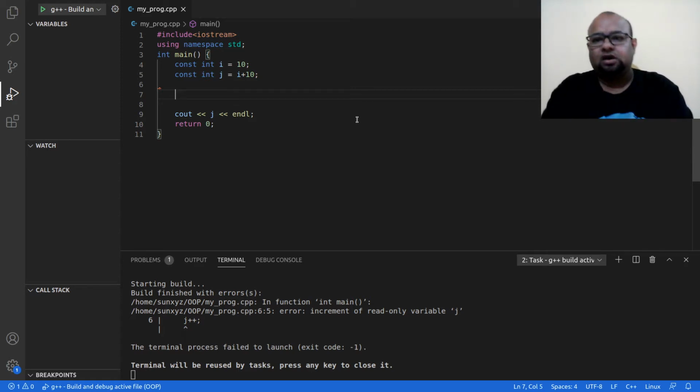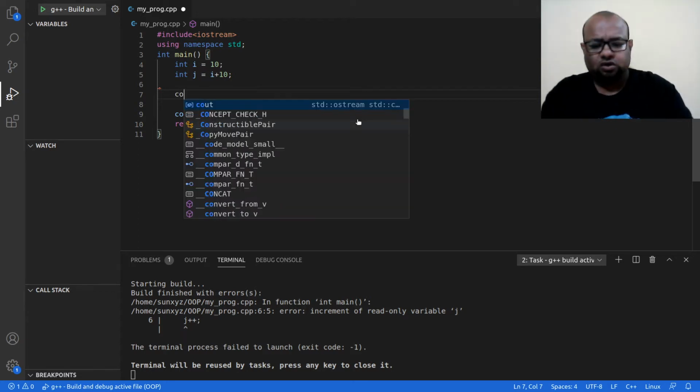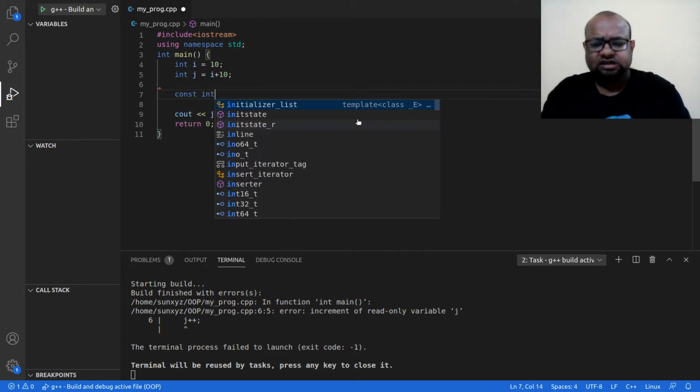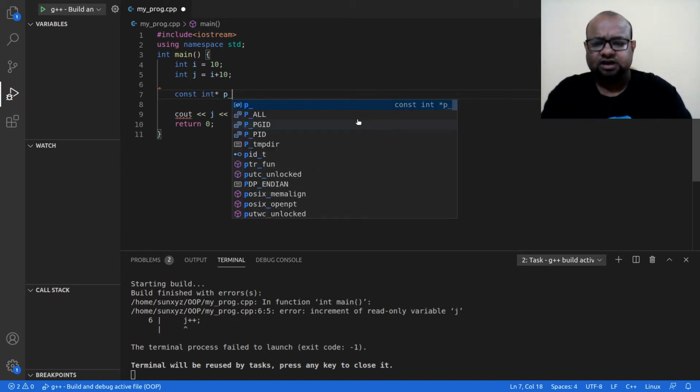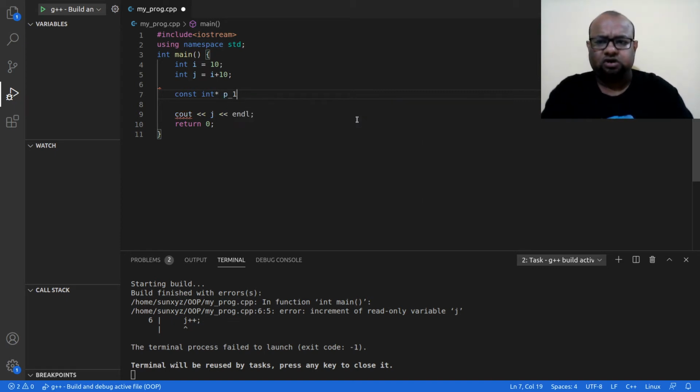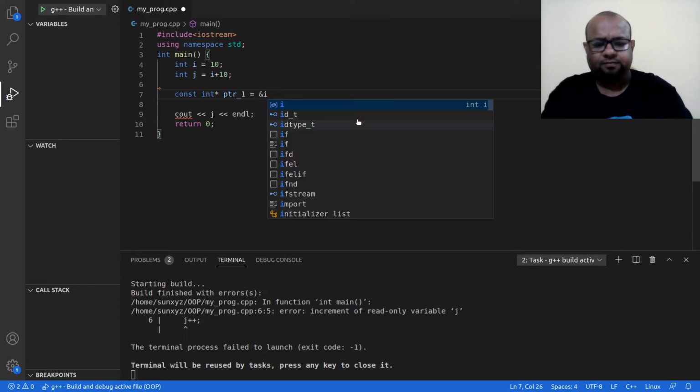One thing is this: I have some variable I and I have this variable j. And I will make a pointer, and this is going to be a constant integer pointer, and say this is ptr1. And this is holding the address of I.